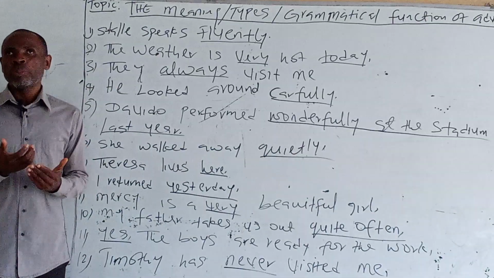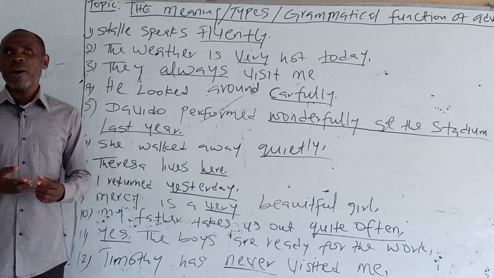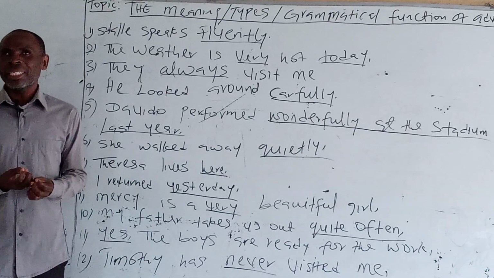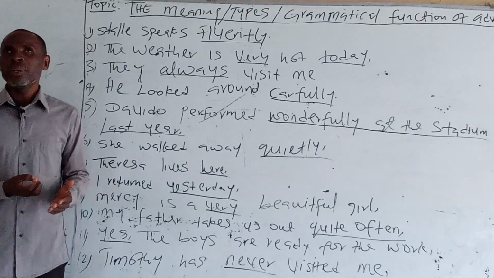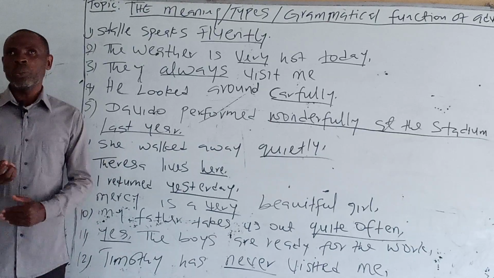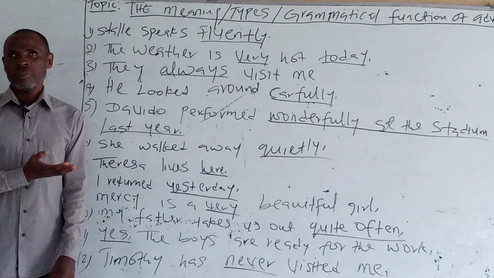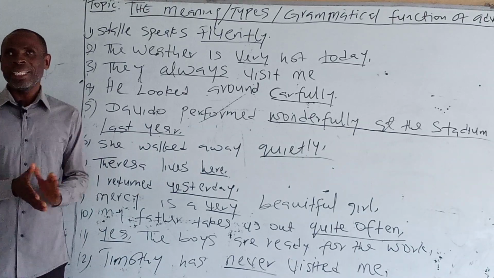He spoke graciously, or he spoke gracefully. Graciously is an adverb of manner which tells us how he spoke. So, graciously modifies the verb spoke. It's telling us the manner, the way something is done.